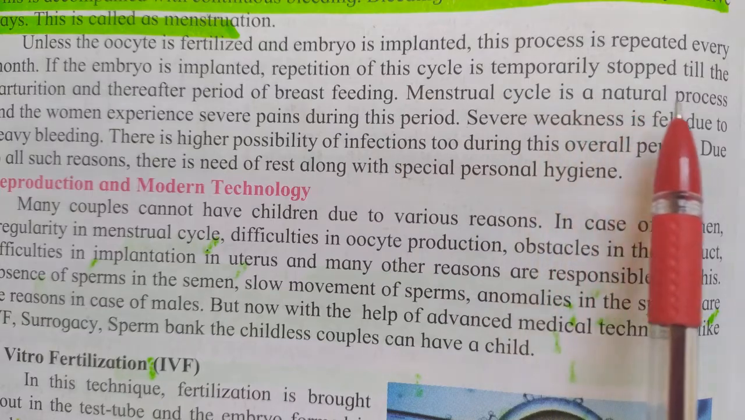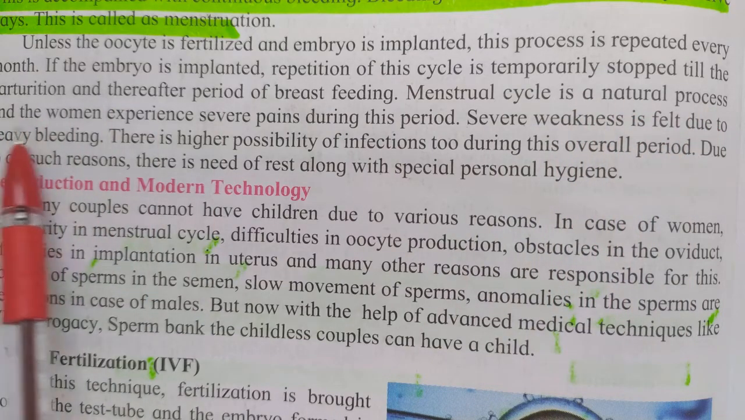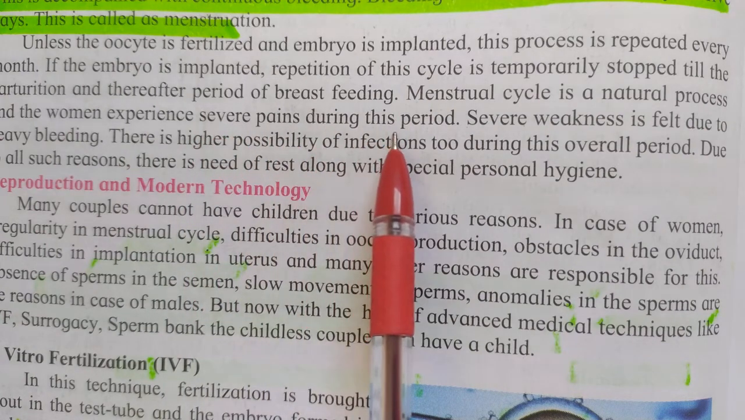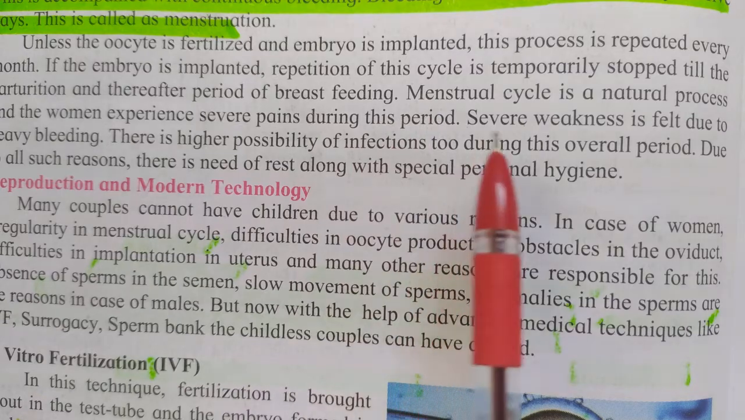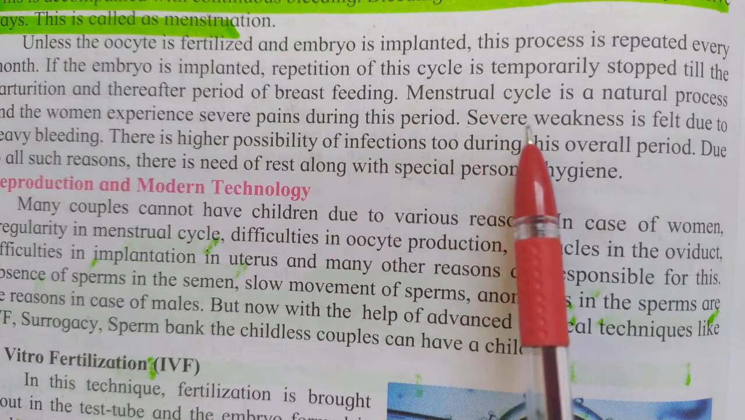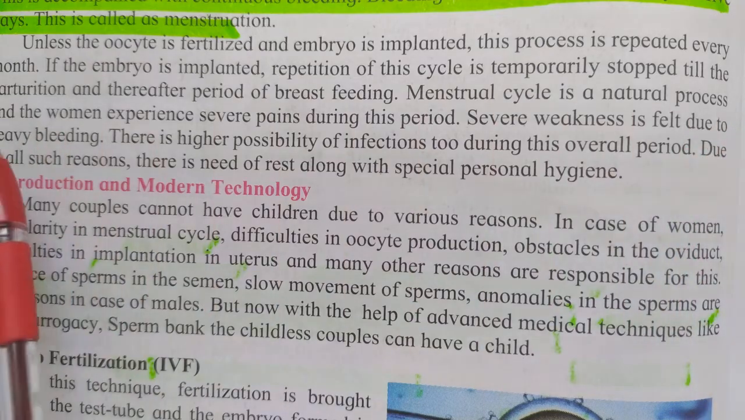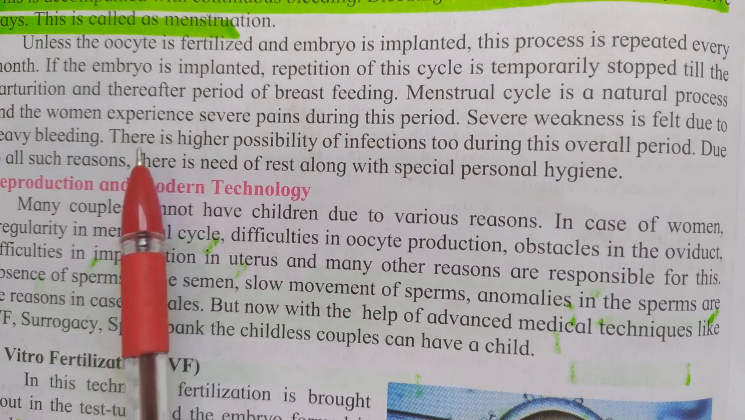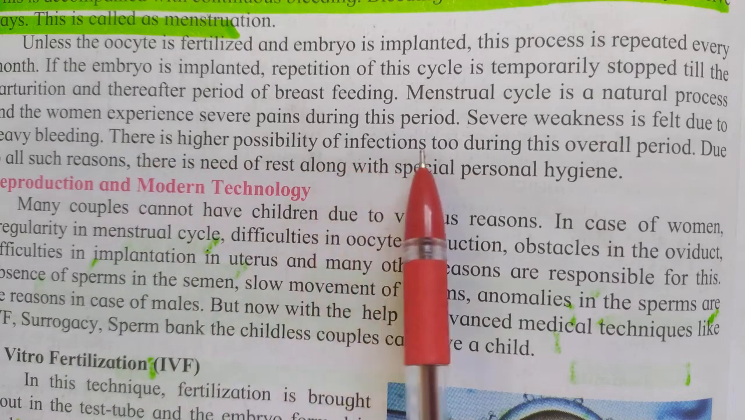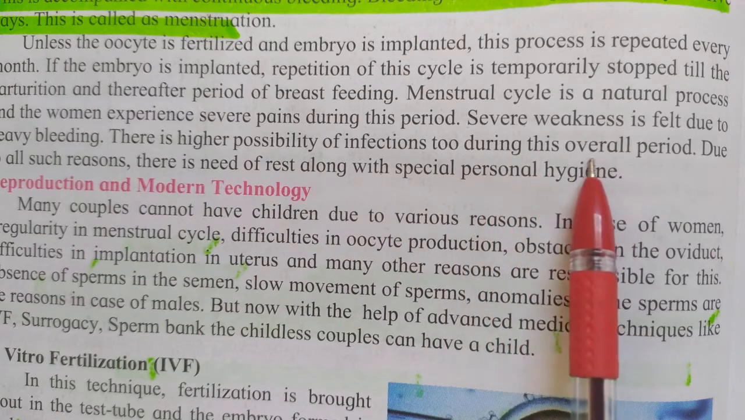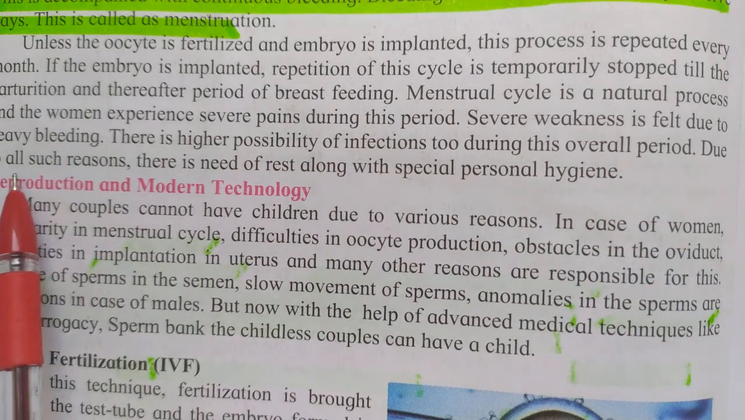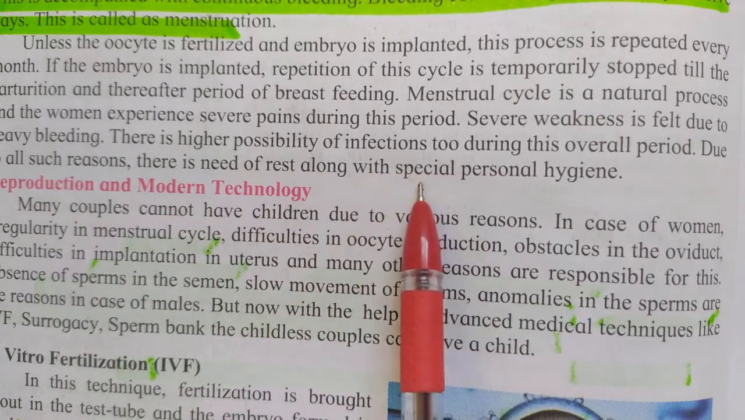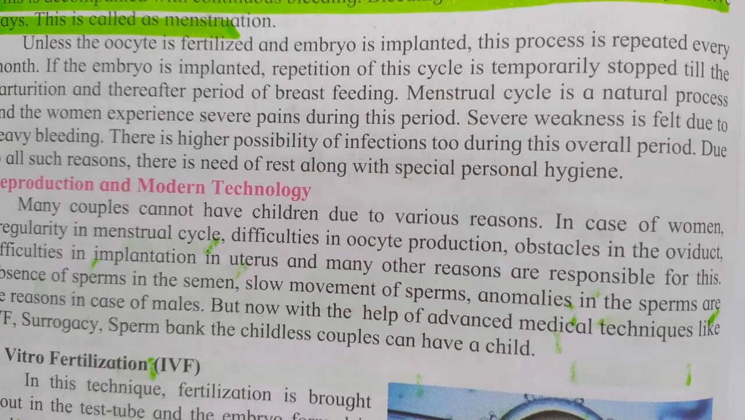Menstrual cycle is a natural process, and women experience severe pains during this period. Severe weakness is felt due to heavy bleeding. There is a higher possibility of infections too during this overall period. Due to all such reasons, there is a need of rest along with special personal hygiene for women.